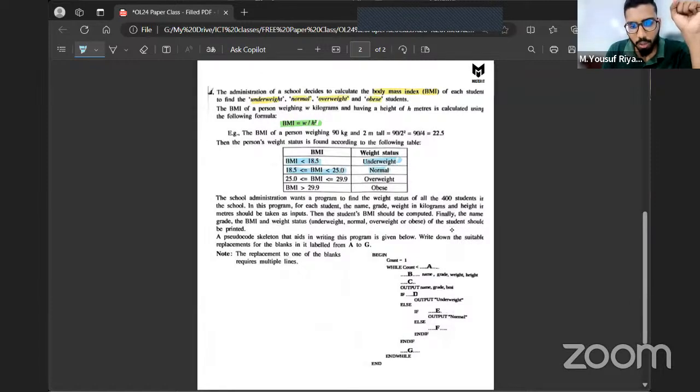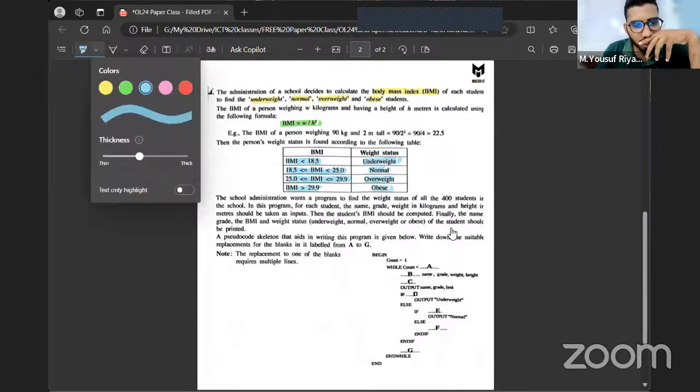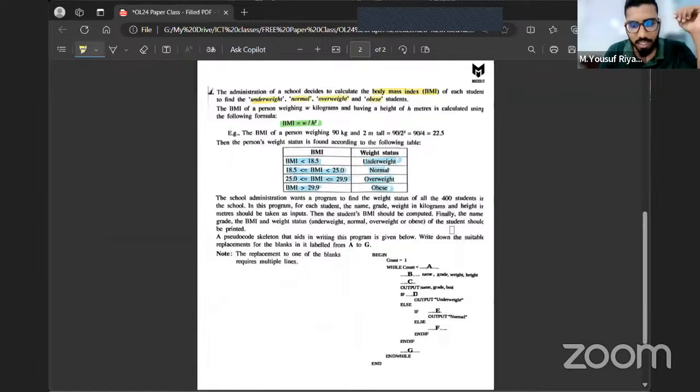If he is more than or equal to 25 but less than or equal to 29.9, he is overweight. And if he is greater than 29.9, he is obese. That's also fine. The school administration wants a program to find the weight status of all the 400 students. So we have to find the weight status of all 400 students in the school.